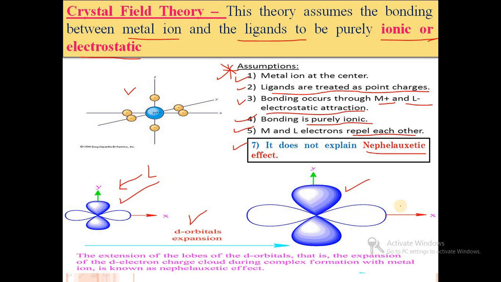Due to this there is strong bonding between ligand and metal, and the d orbitals go into the ligand orbitals. The electrons of the metal go into the ligand orbital and sharing takes place, which forms a covalent bond. But our assumption is that crystal field theory shows only ionic bonding, so the nephelauxetic effect is not explained by this theory. This is the limitation of this theory, and all these are the assumptions of this theory.